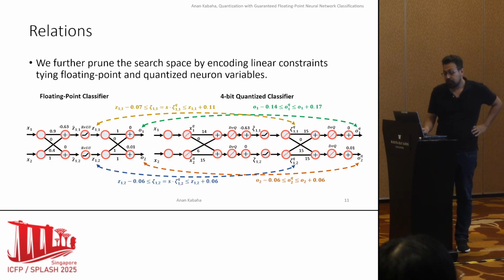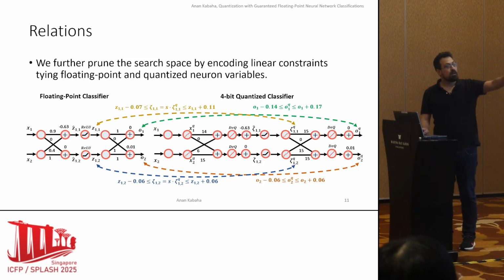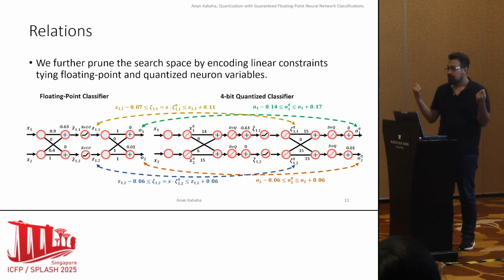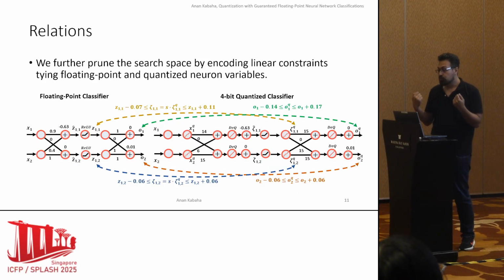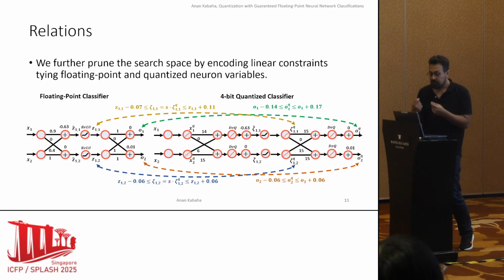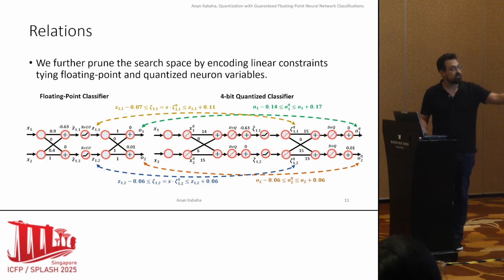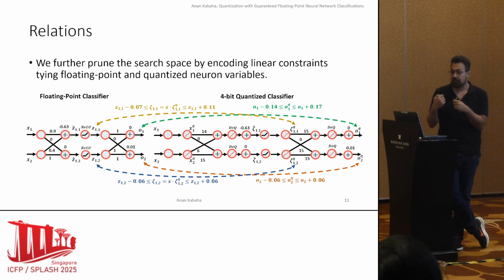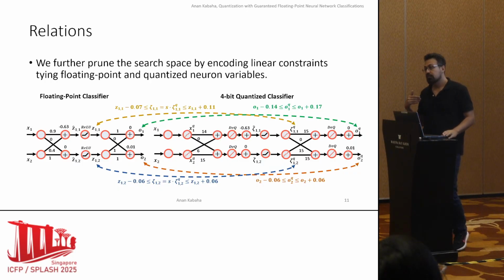Another idea is to use relations. Remember that we have two networks, the quantized network and the floating point network. We can add linear constraints to tie and encode relations between the optimization parameters of the two networks. We just compute the differences, propagate these differences, and turn them into linear constraints. After that, we encode that into the solver. So the solver can use this data to converge to an optimal solution quickly.